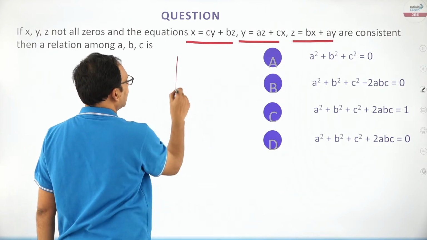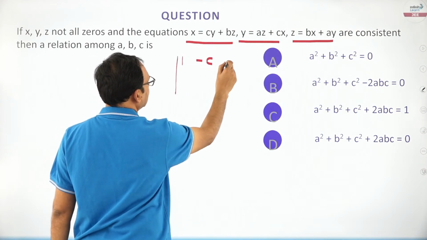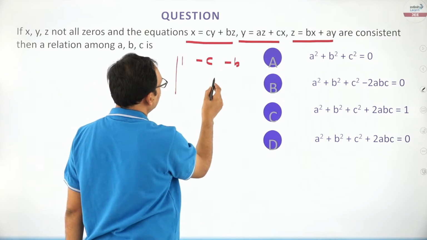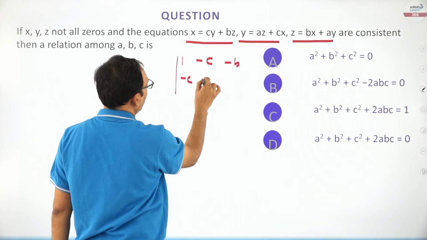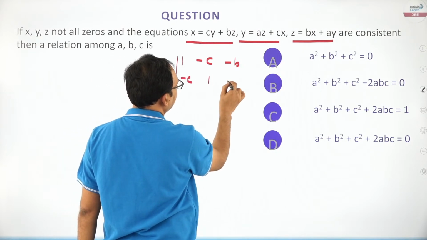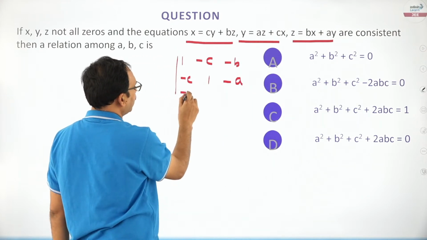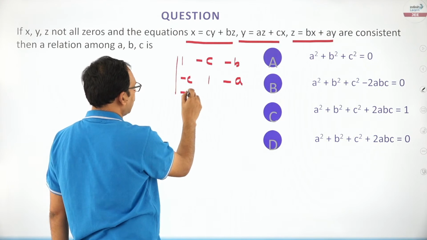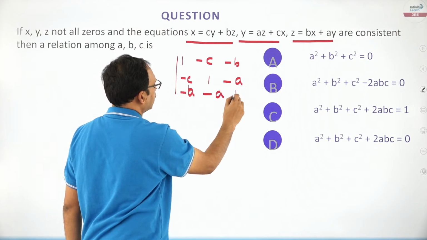Det A means, friends, in the first equation x coefficient is 1, y coefficient minus c, z coefficient minus b. In the second equation x coefficient is minus c, y coefficient 1, z coefficient is minus a. In the third equation x coefficient is minus b, y coefficient is minus a, z coefficient is 1.